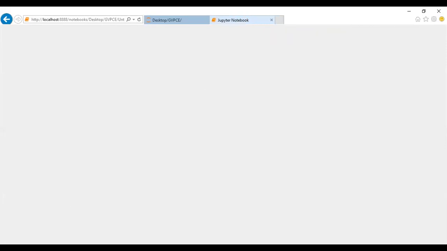Okay, let me do it in a notepad or Excel right now, then later we'll paste it there. Notepad is not going to work. Then let me take it ideally. Just give me a second, ideally it will open.